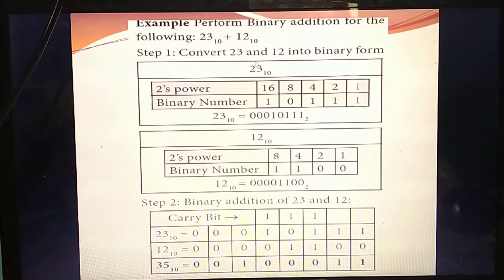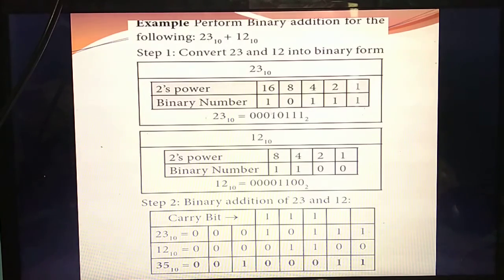You should write up to the nearest number. After 16, which number will come? 32. Is 32 needed? No, 32 is greater than 23, so there is no need to write 32; up to 16 is enough. Which is the nearest number to 23? 16. In that place you should put 1.